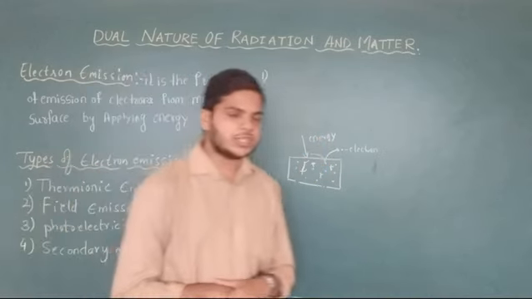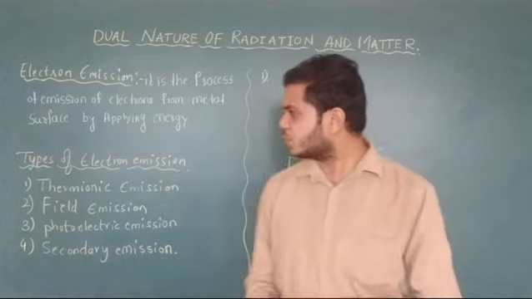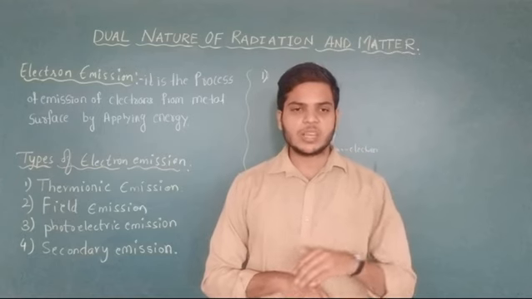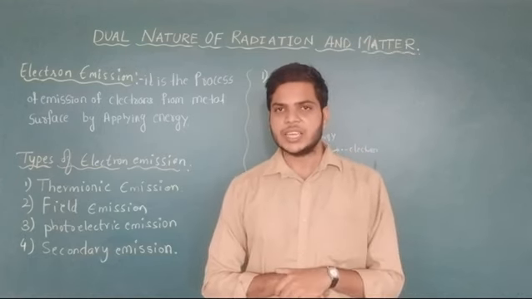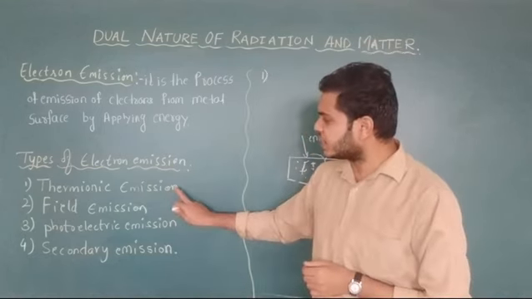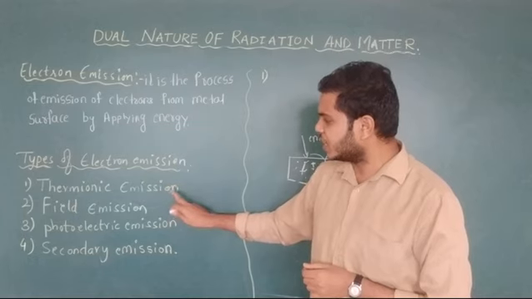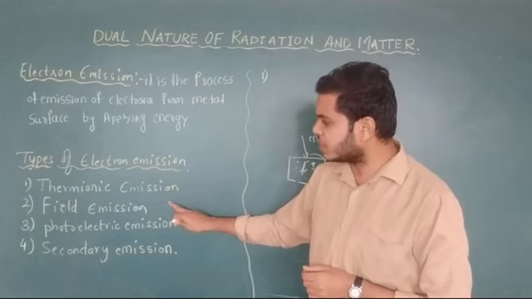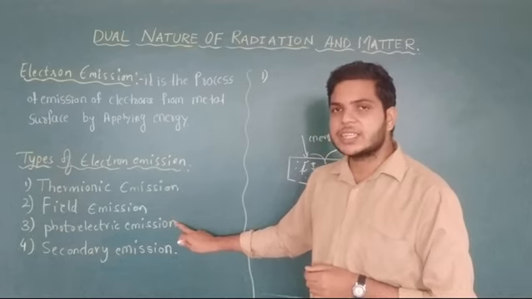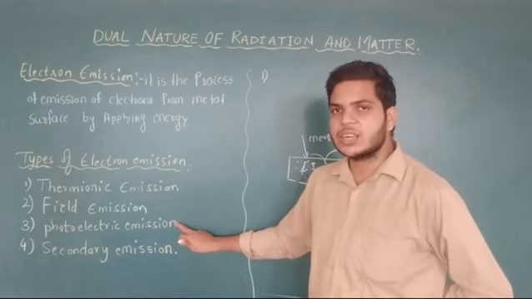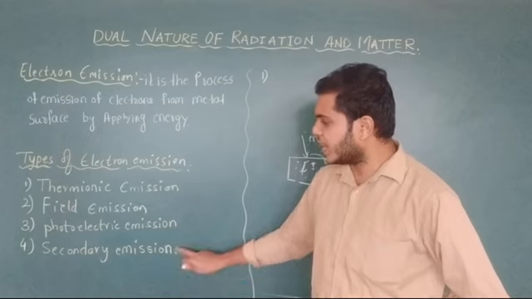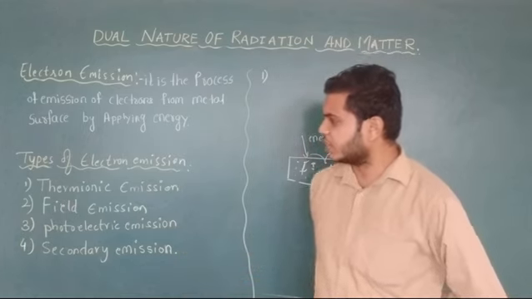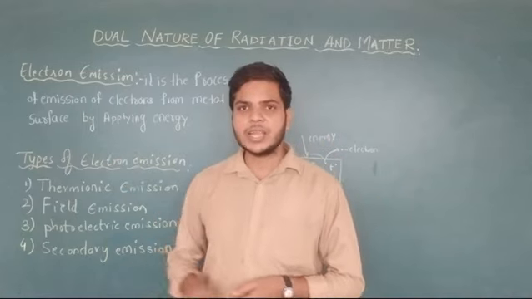In electron emission, we mainly classify four types, depending upon the form in which you give the energy. The first type is called thermionic emission, the second type is called field emission, the third type is called photoelectric emission, and the fourth type is called secondary emission. Let's study them one by one.